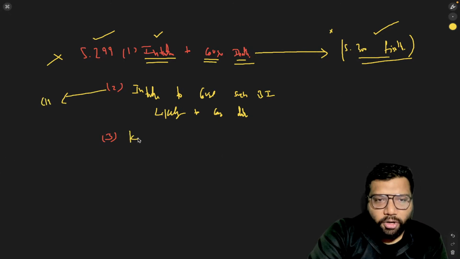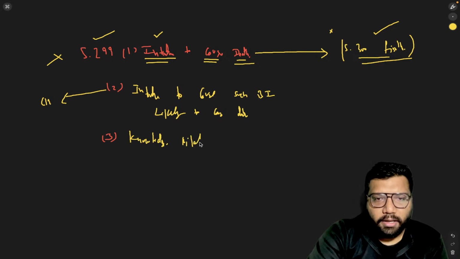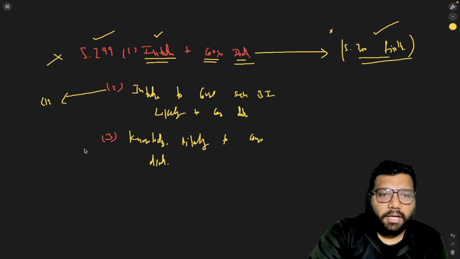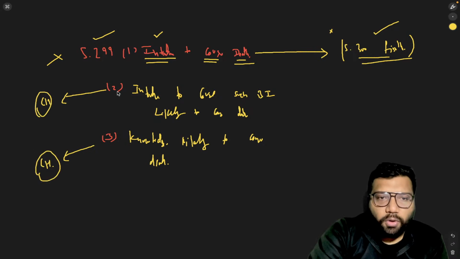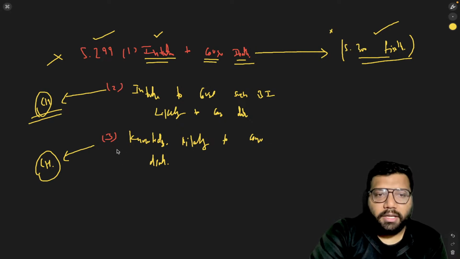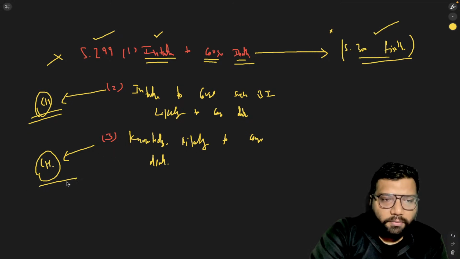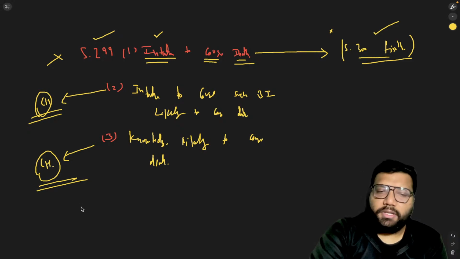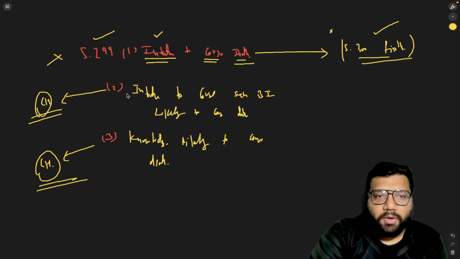And what if there is a knowledge which is likely to cause death? Then in that case also it is going to be a case of culpable homicide. So if there is a case of section 299 clause 2, you will get punishment under section 304, that is of culpable homicide. Similarly, for section 299 clause 3, the punishment is culpable homicide, 304. Now what is the difference between 2 and 3?